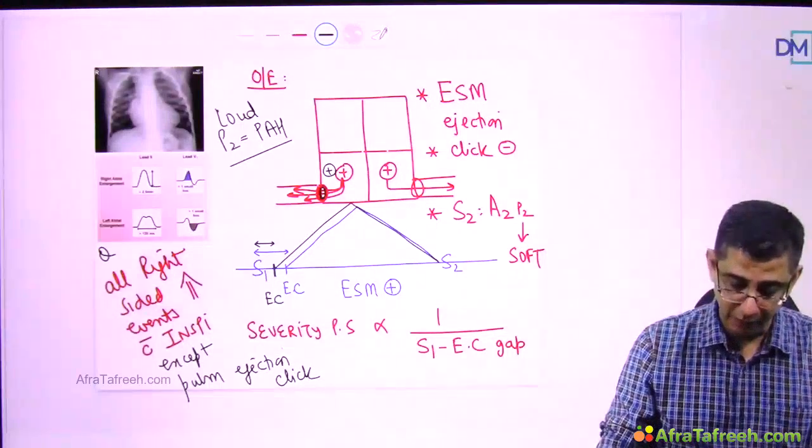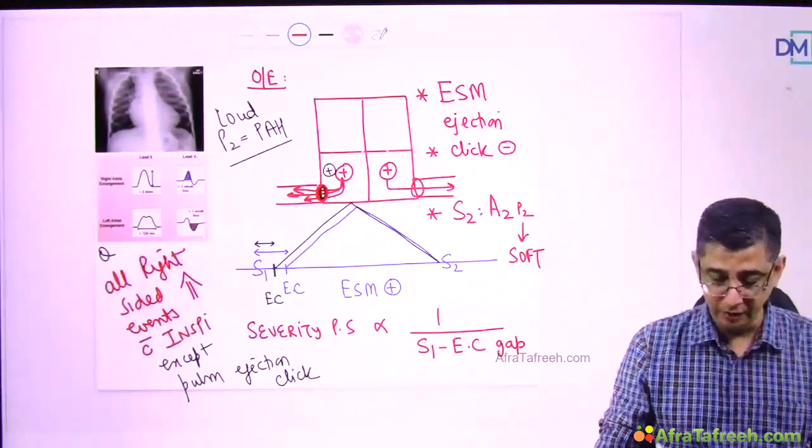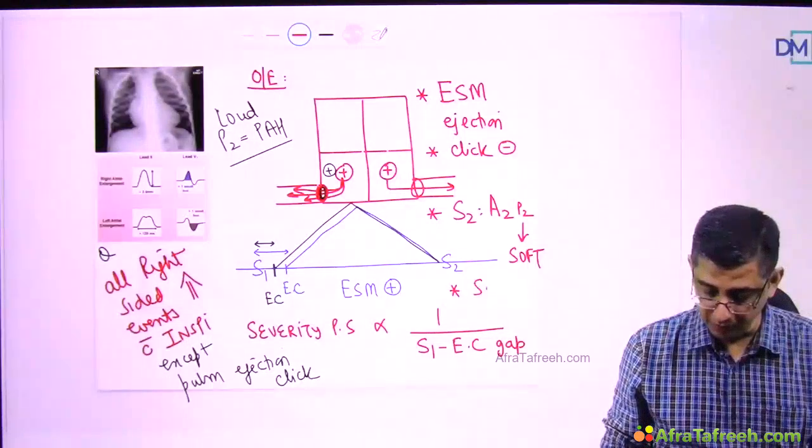Then in these patients, there might be a development of compensatory right atrial hypertrophy, and right atrial hypertrophy can cause a fourth heart sound to be present in a patient.